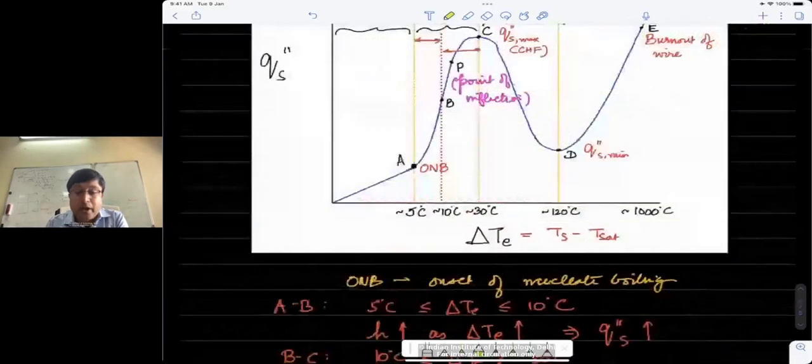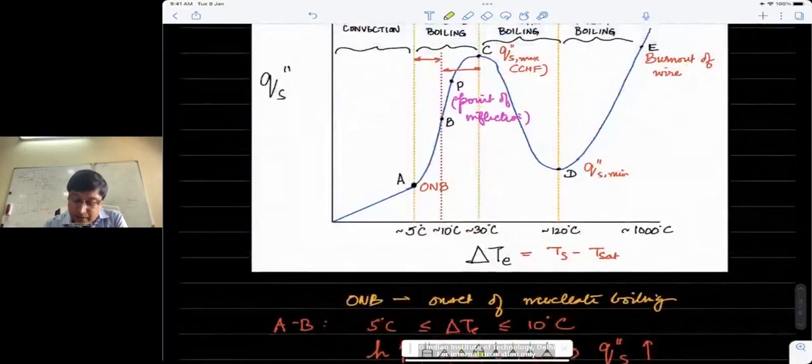But beyond point D, the heat flux starts rising. So why is that? That is also an interesting aspect. Beyond point D, the heat transfer is taking place through the vapor film, except the temperature is much higher, because of which radiation starts coming in.